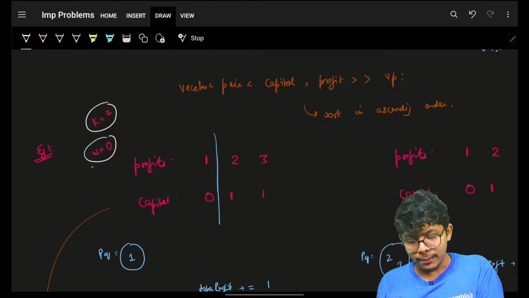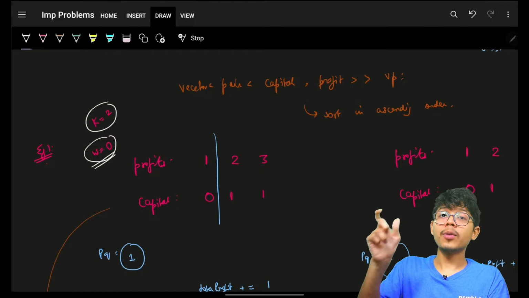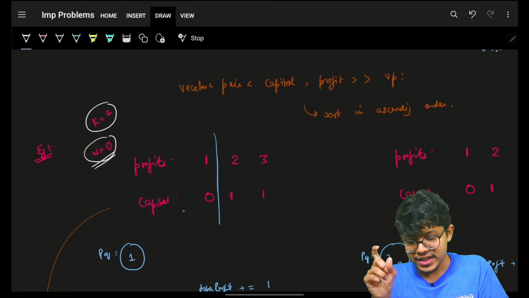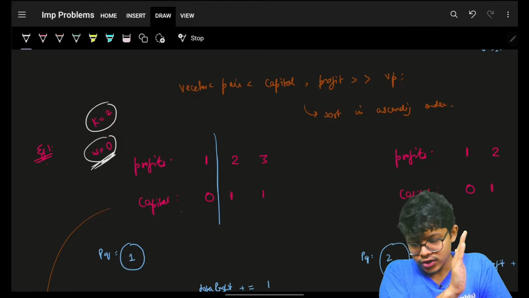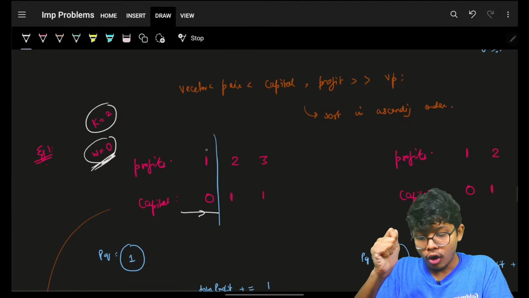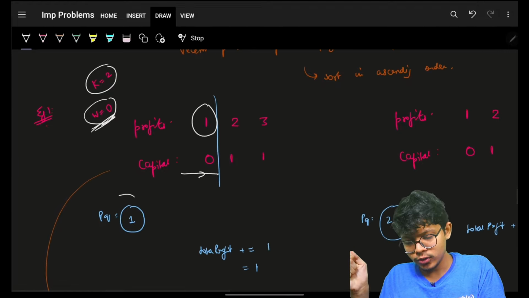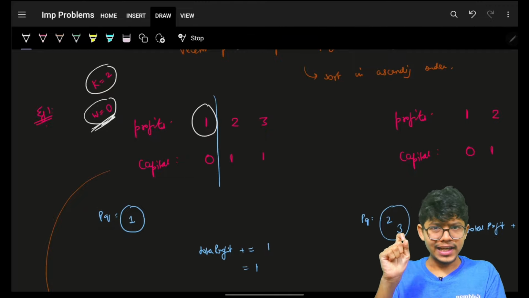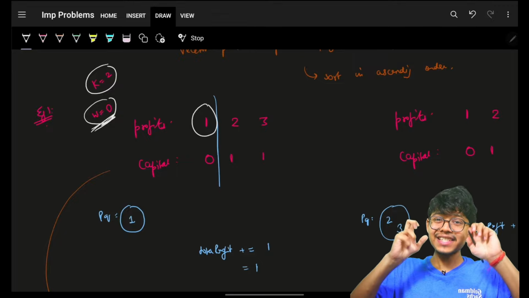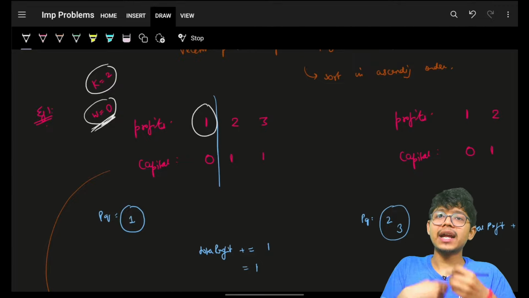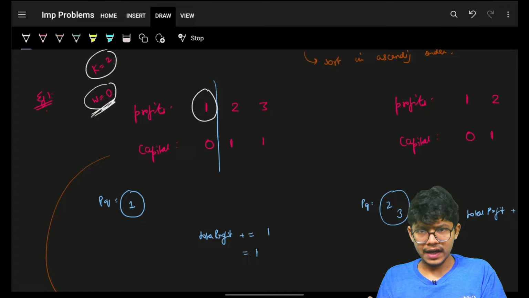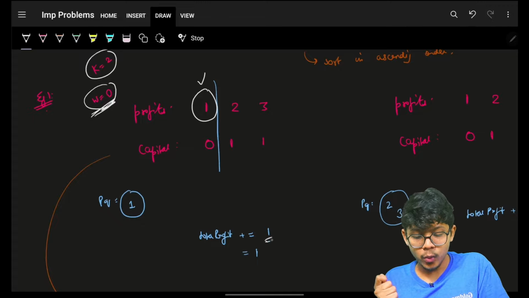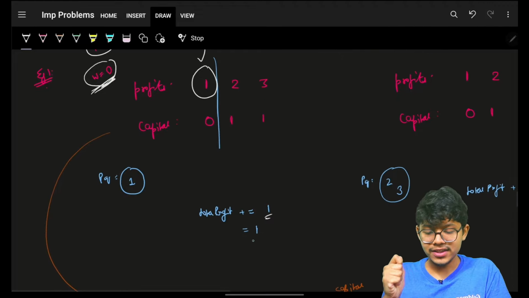Okay, now I know my initial total profit is 0. So I can only take all the projects which have a capital less than or equal to 0. So I'll consume all these projects. I'll put all the corresponding profits in my priority queue. Thus my priority queue will have only one element, which is 1. Now, when this is done, I know I should consume the highest profit project, and if I consume it, I will add a 1 in my total profit. Now my profit has to become a 1.